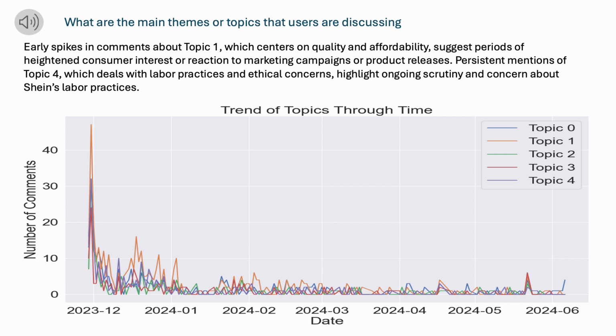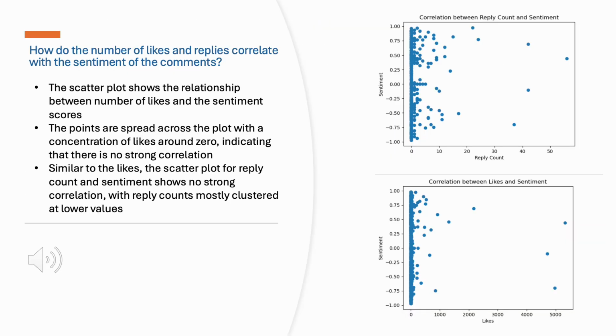Now moving on to the next slide, please. I wanted to use correlation analysis to investigate the relationship between the engagement metrics, so likes and replies, and the sentiment scores. As for the findings, the scatter plot shows the relationship between the number of likes and the sentiment scores of the comments.